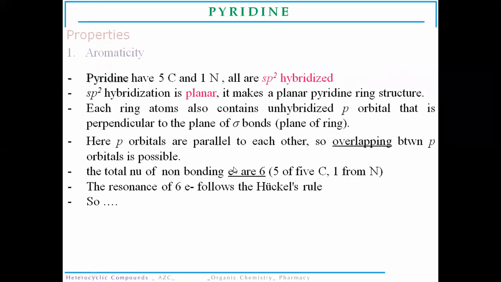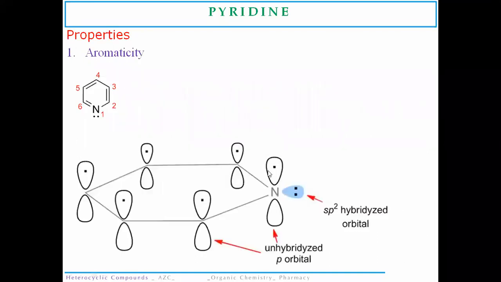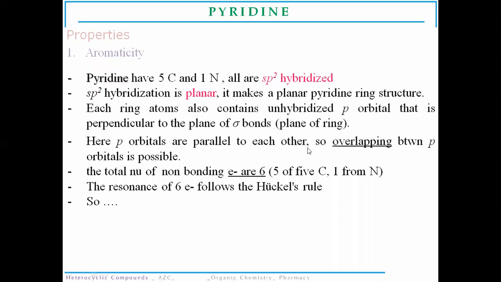So the p orbitals are parallel to each other, and they are perpendicular to the plane of the ring system. So there is overlapping and formation of a pi cloud of electrons. Just now we have seen that these unhybridized p orbitals are parallel to each other, and they form overlapping between all the p orbitals possible.